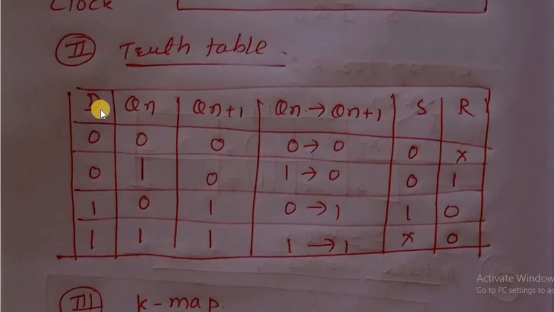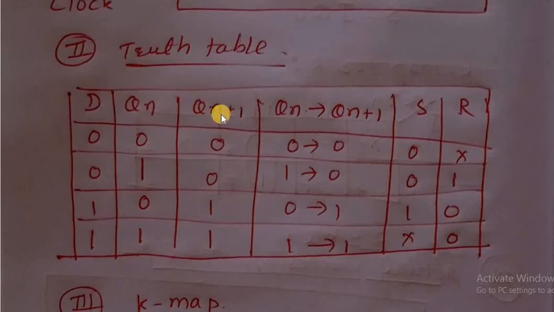Therefore take, first of all, D, only one input. In the previous problem, what did we do? SR to JK, so we took J K and QN. Here SR to D, so we take D and QN. D and QN, these two variables are there. Therefore the possible combinations are 4: 00, 01, 10, 11 for D QN.